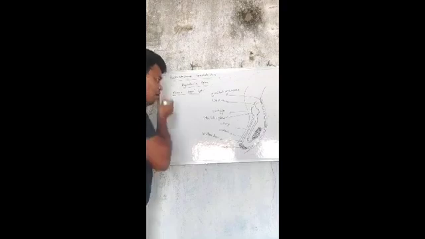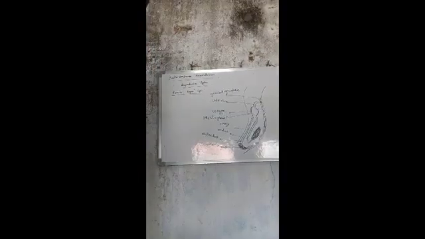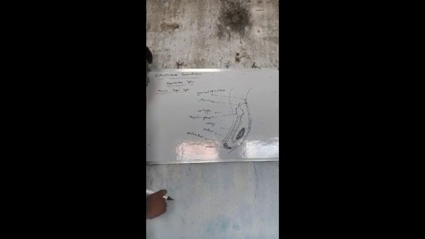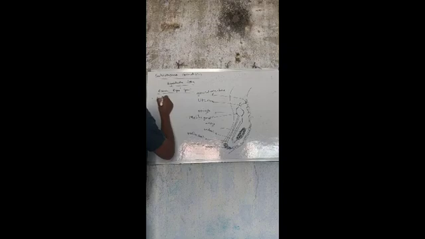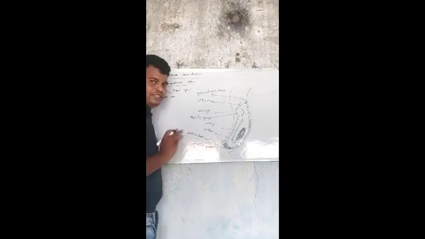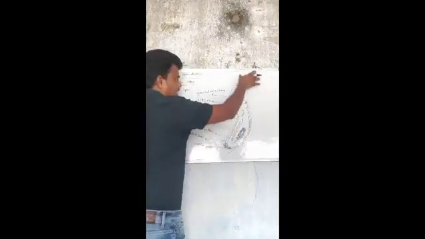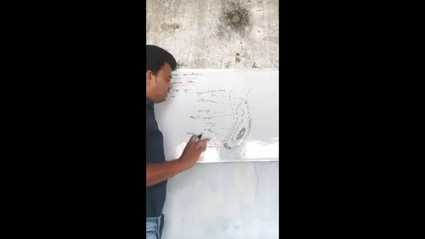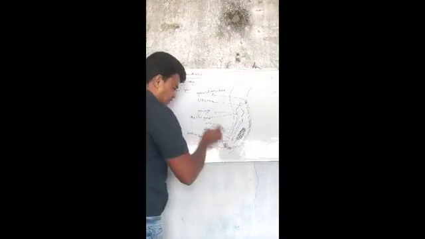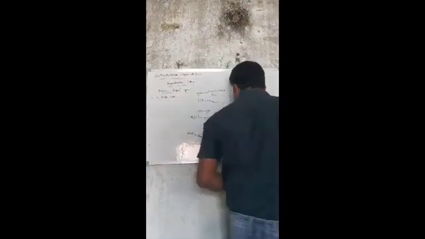Here, a single ovary is there, which is situated in the posterior portion of the body. Okay, this is the posterior portion, this is the anterior portion. So the single ovary is situated at the posterior portion of the body.